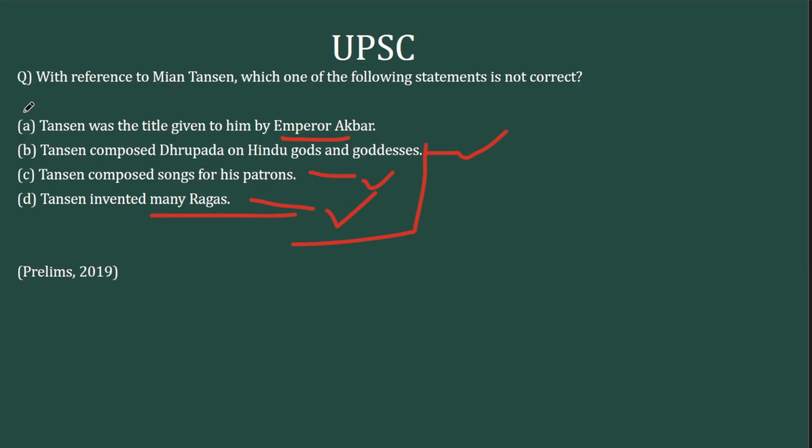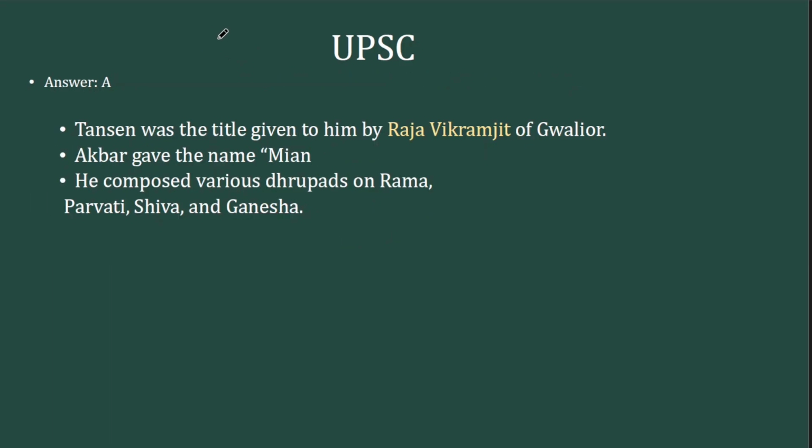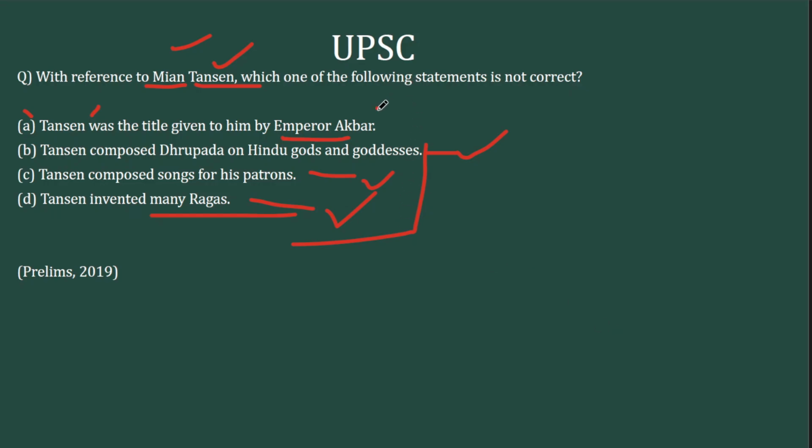See the first thing. This is where the factual part comes in. Was it the title given by Akbar? Now both these titles, Mian and Tansen, are titles. Mian was given by Akbar. Tansen was not given by Akbar. Tansen is the title given by Raja Vikramjit of Gwalior. Then Akbar gave the title Mian. So the factual mistake there is where UPSC has put the wrong option. So option A is the wrong statement here, and option A will be the right answer because not correct is being asked.